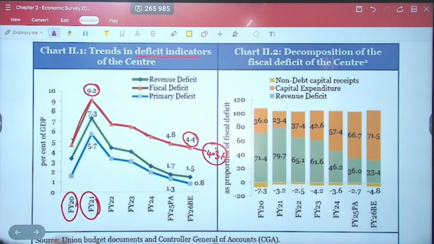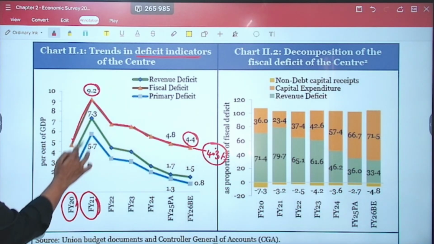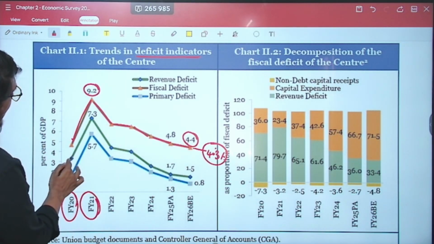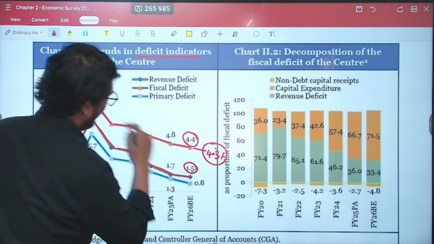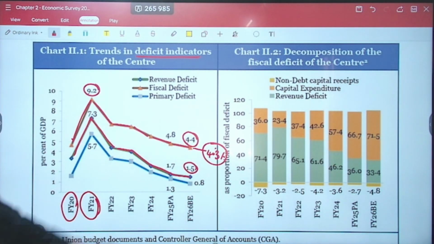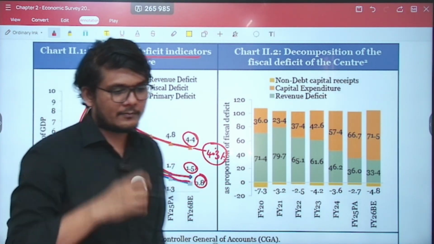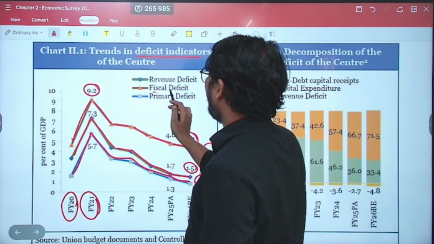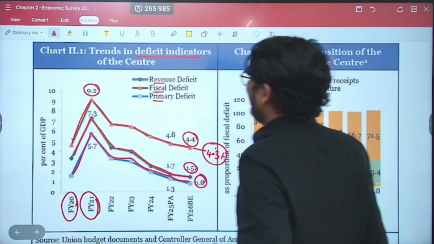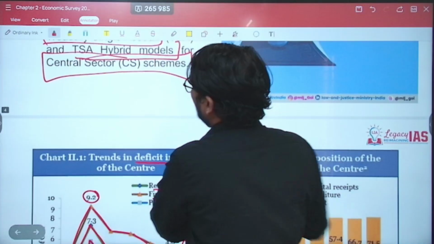Then next is your revenue deficit. All the deficits you can see follow the same pattern. It also increased, then declined, and is now at 1.5%. Then you have the primary deficit. Again, it increased, declined, and now we are trying to control it at 0.8%. Now the question is, what are these deficits? Fiscal, revenue, and primary. So let us understand the deficits over here.